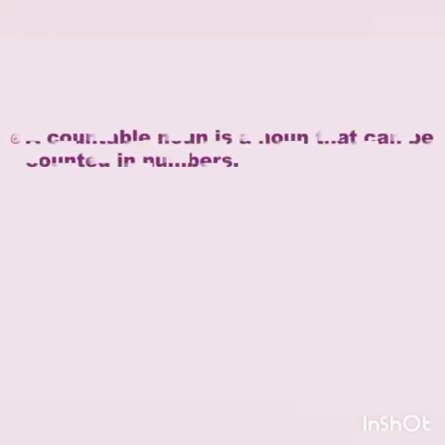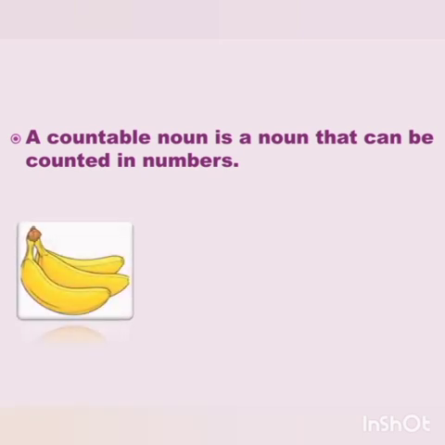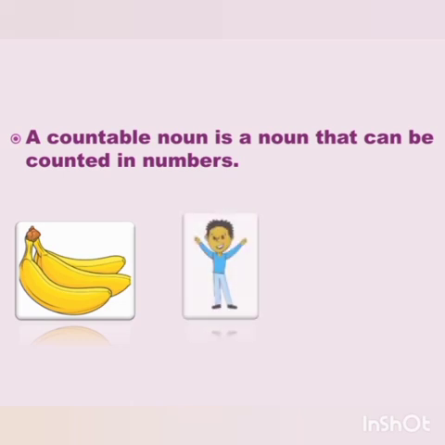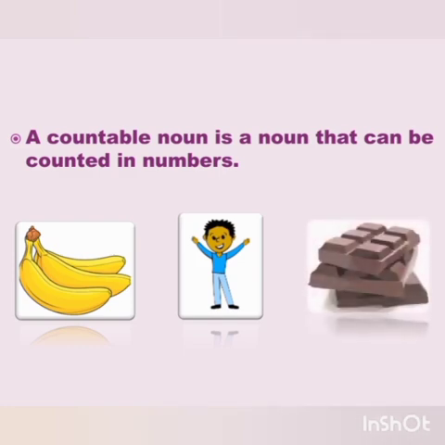What is countable noun? A countable noun is a noun that can be counted in numbers. For example, 3 bananas. How many boys are there in your class? 17. So we can count the boys in numbers. There are 3 bars of chocolate. So, this is also a countable noun.